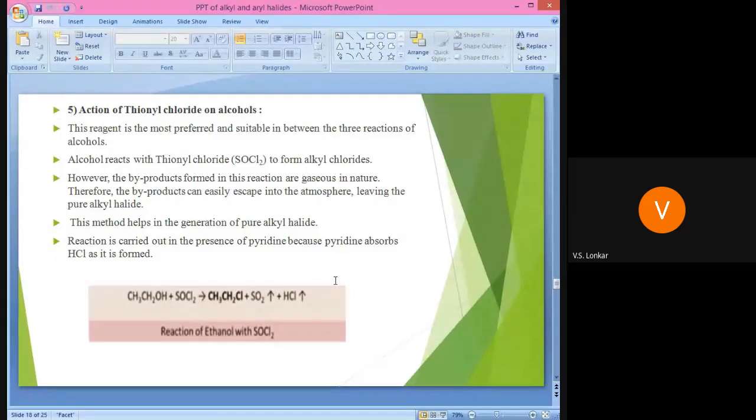There is formation of HCl as a side product, and for this we use pyridine. What happens with pyridine? Pyridine absorbs the HCl as it is formed. In this way we get the pure alkyl halide by using thionyl chloride in reaction with the alcohol.